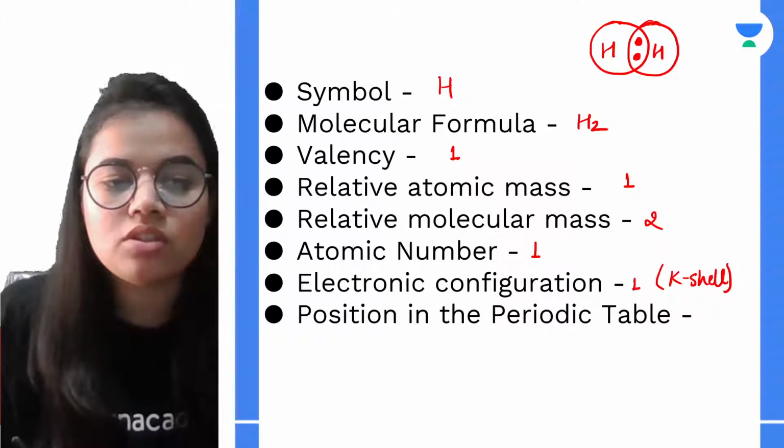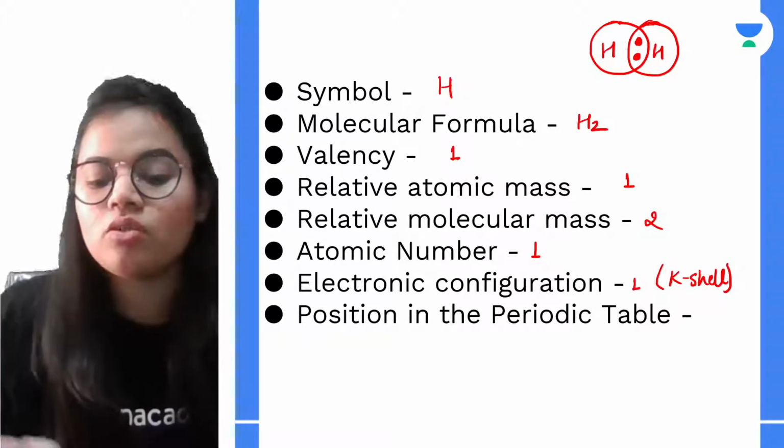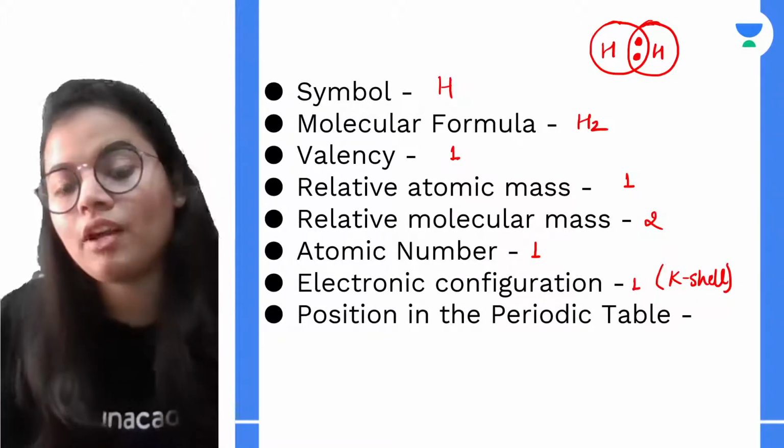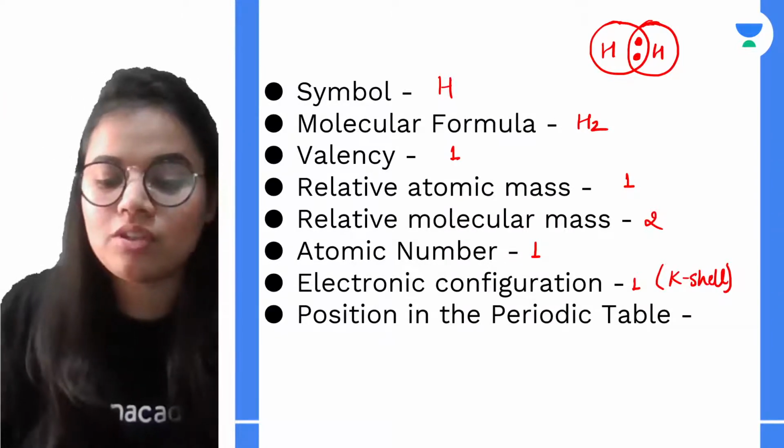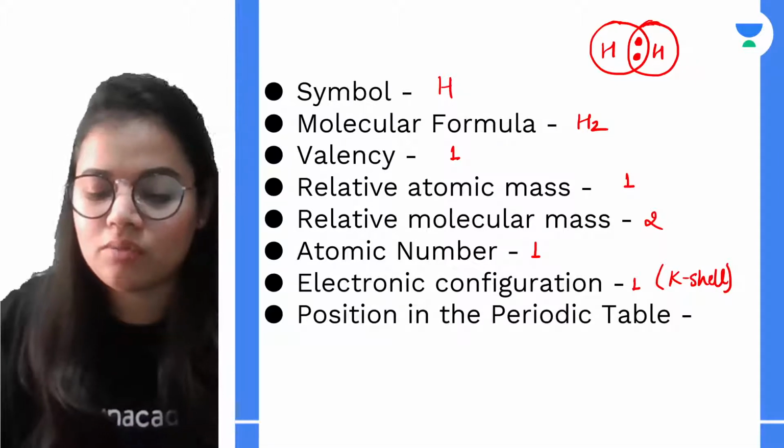Next is the position in the periodic table. If I talk about the position of hydrogen in the periodic table, it is given the topmost position. So it is present in the first group and first period.